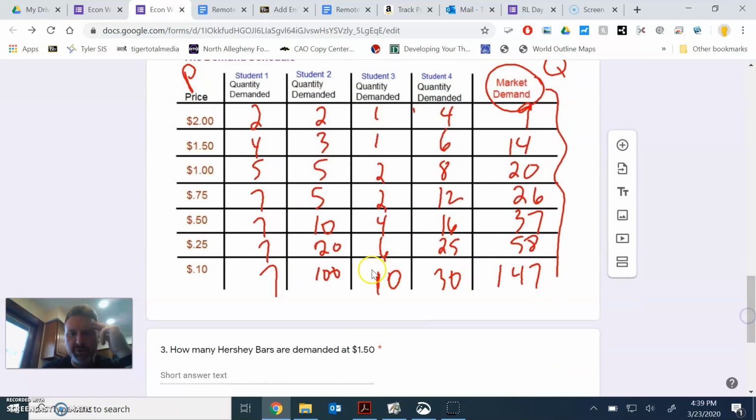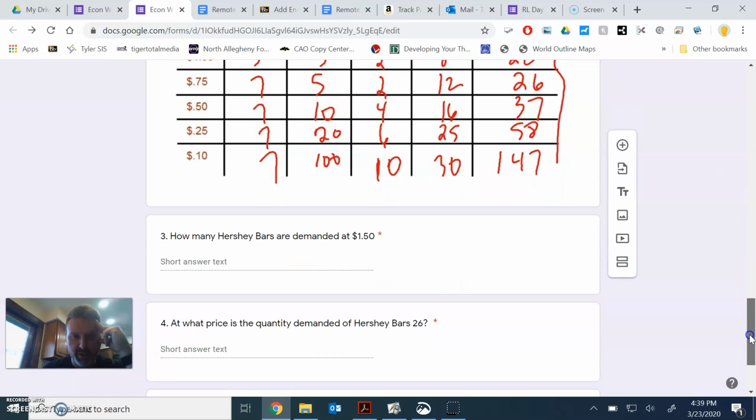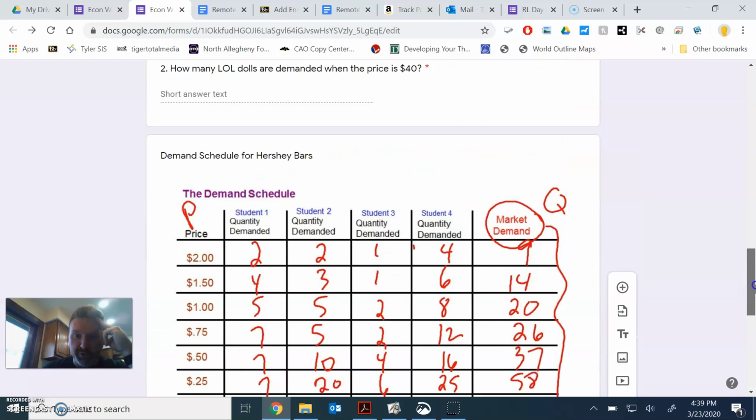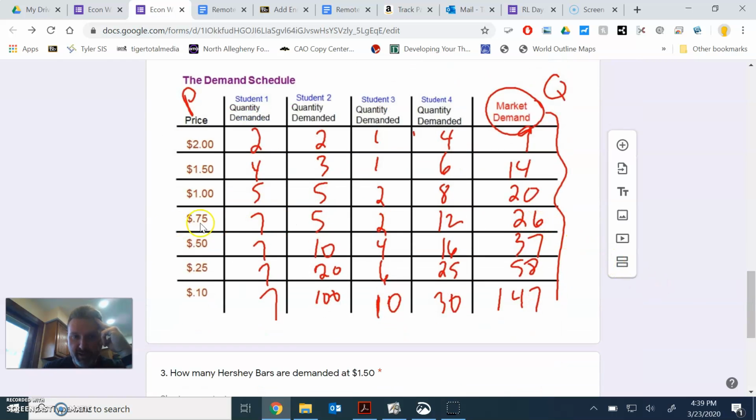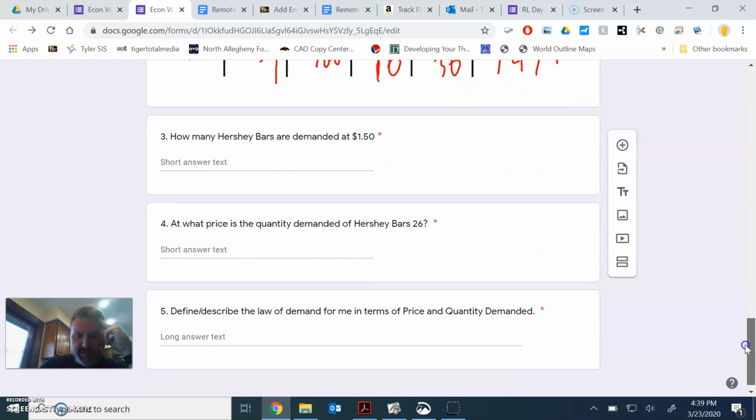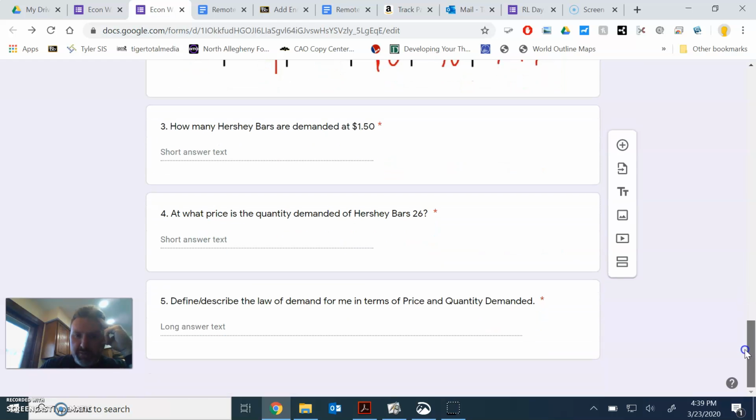Question 3, how many Hershey bars are demanded at $1.50? If you come over here, find $1.50, there's our market demand of 14. Correct, very good. At what price is the quantity demanded of Hershey bars 26? Find that, come back over at 75 cents, very good. And then lastly, define and describe the law of demand for me in terms of price and quantity demanded.